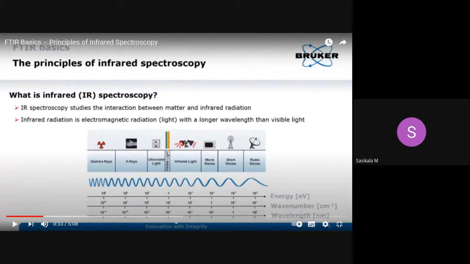Far IR has very little energy, so it can affect only the rotational energy level of the molecule. So the spectra obtained from this analysis are called rotational spectra, and the region is called the rotational spectral region, since it affects only the rotational energy level of the molecule.